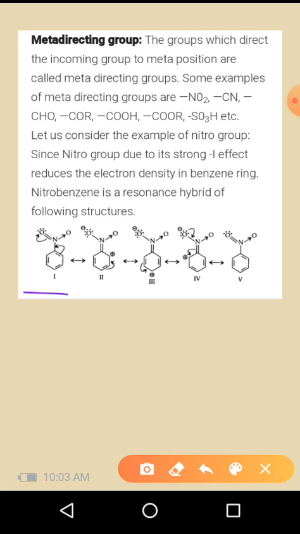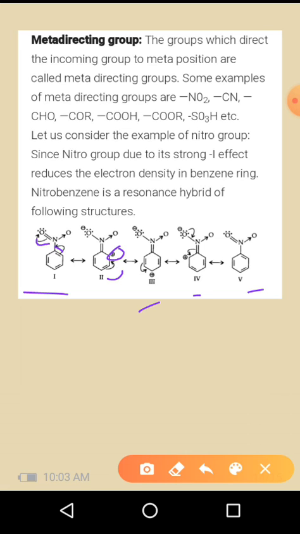Here, in the first structure, this oxygen has more electronegativity compared to nitrogen. In that case, the electron moves towards that oxygen. So the nitrogen becomes a positive center. In order to neutralize this, one of the electrons moves towards the nitrogen atom. In that case, this benzene will acquire a positive charge. So here the charge delocalization will continue.